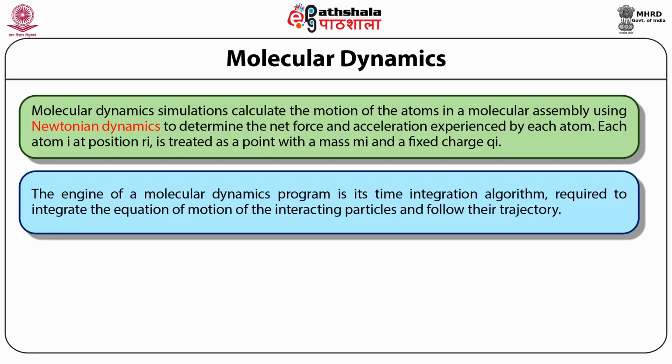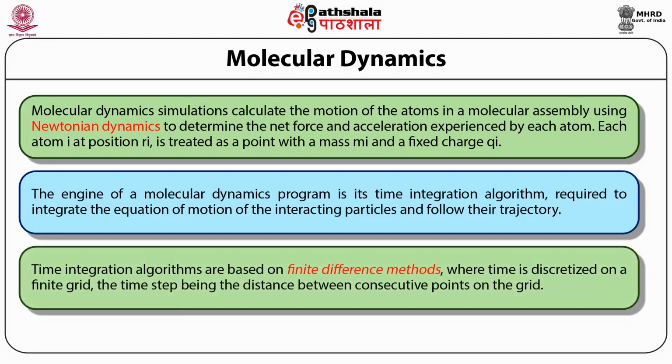What is a trajectory? A trajectory is the snapshots of each of these structures at different time points it goes through. This time integration algorithm is based on finite difference methods, and this is why it is not real integration, but a discretized integration. Hence, the time step is very important, and depending on the time steps, it should be manifesting its examples of this.